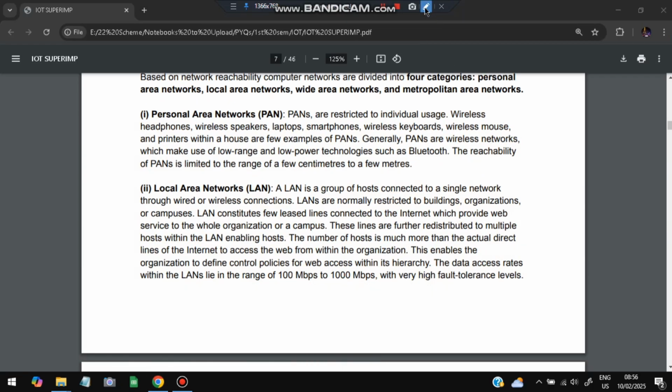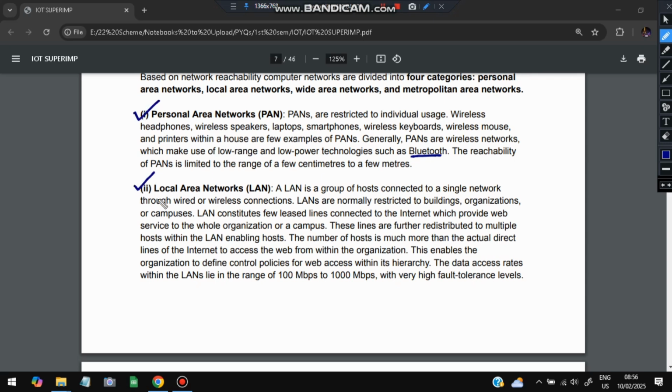Okay, personal area network is just for a few centimeters or meters, like the Bluetooth we connect, right? We all know how much the range of Bluetooth is, right? So that much is the range of the PAN. You can connect headphones, wireless speakers, laptops, smartphones, wireless keyboards, and so on, in a house. That is the personal area network.